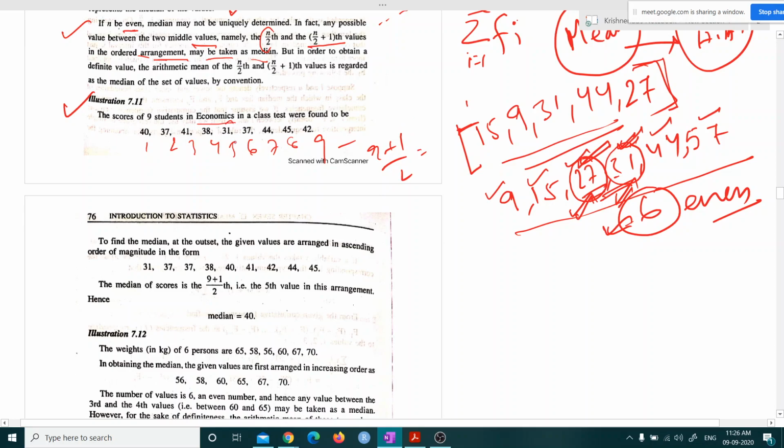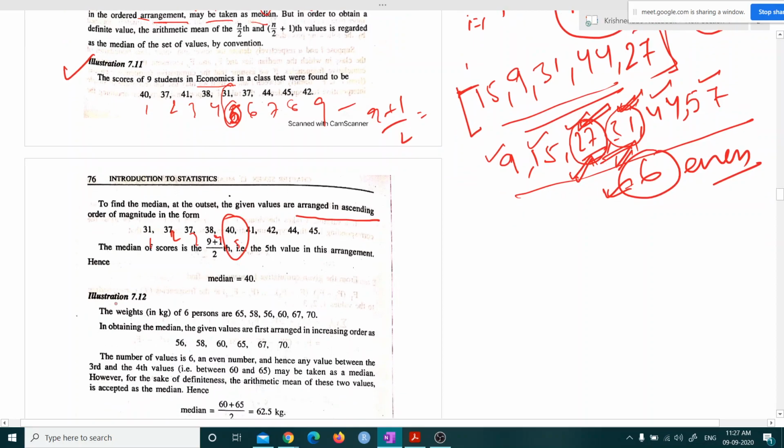The value corresponding to the number 5 when we put the set of values in some order, either ascending order or descending order. Here we arranged in ascending order. After arranging the values in ascending order, the fifth value, first, second, third, fourth, fifth, so this is 40.